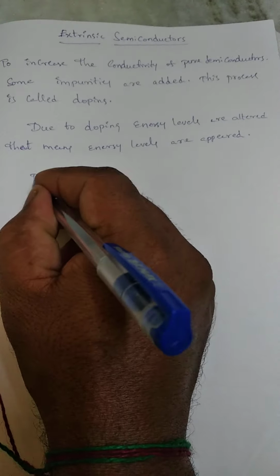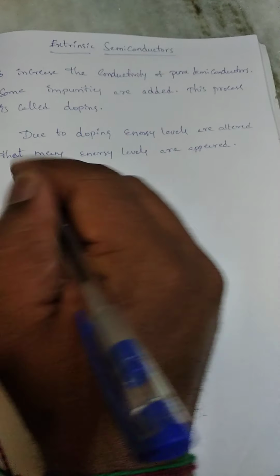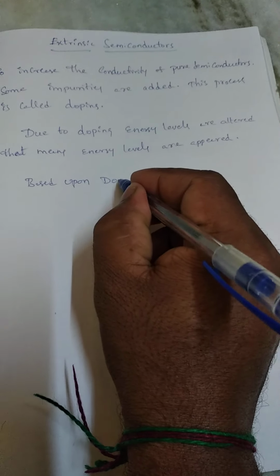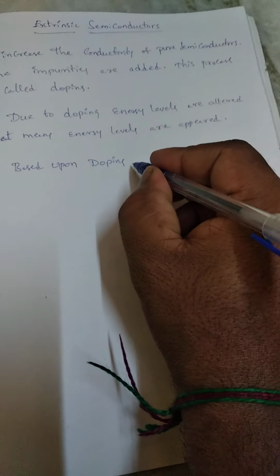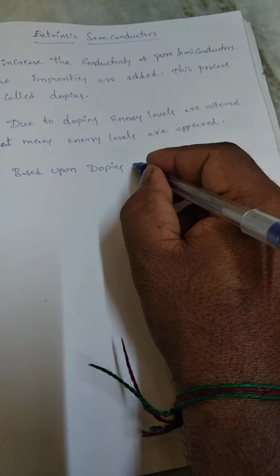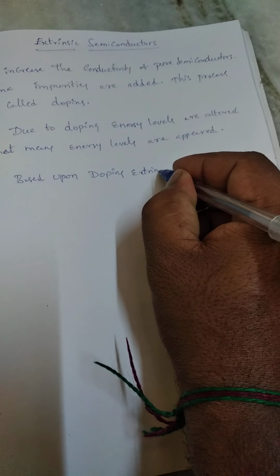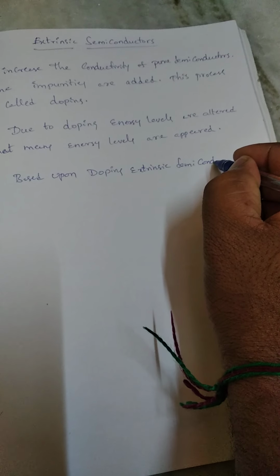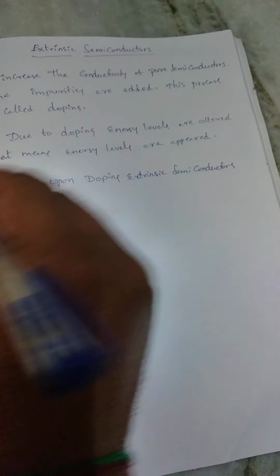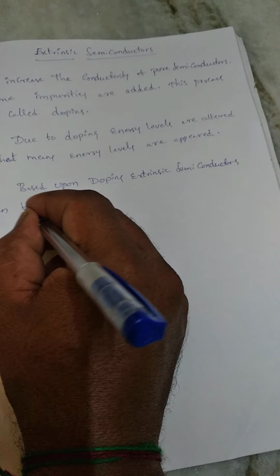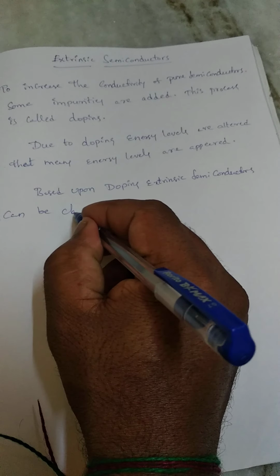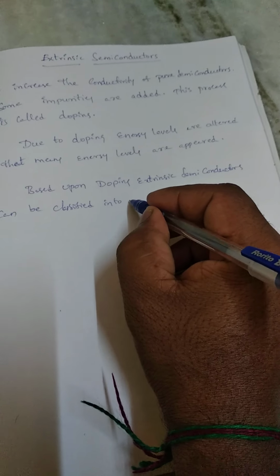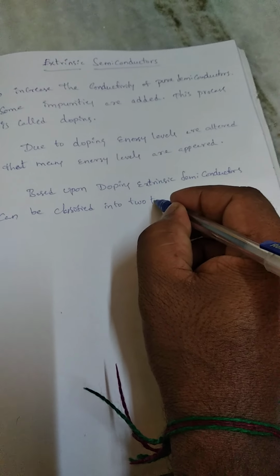Based upon doping, extrinsic semiconductors can be classified into two types.